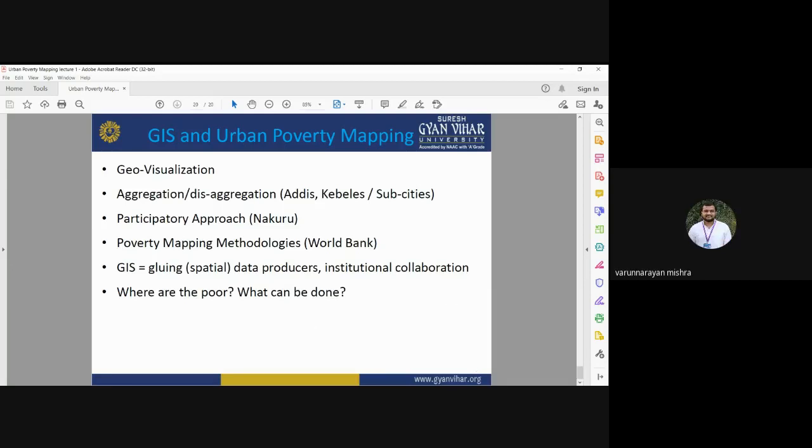So if you have any question, then you can ask. Sir, does GPS, DGPS also work in slum area?